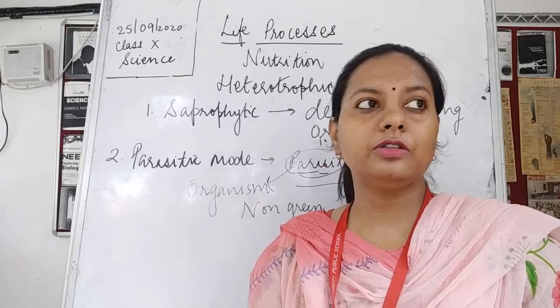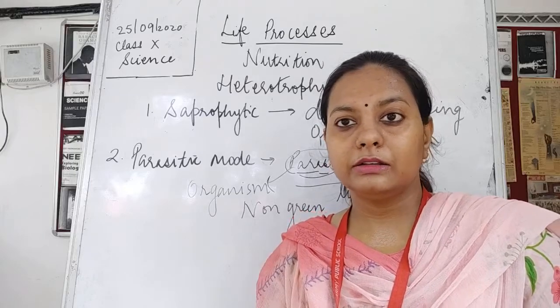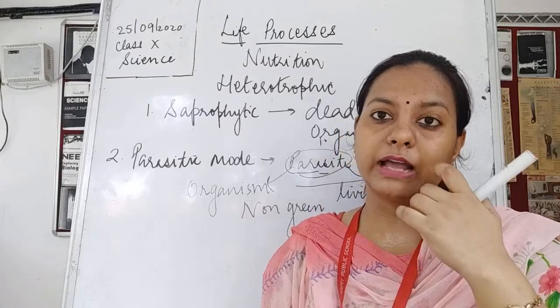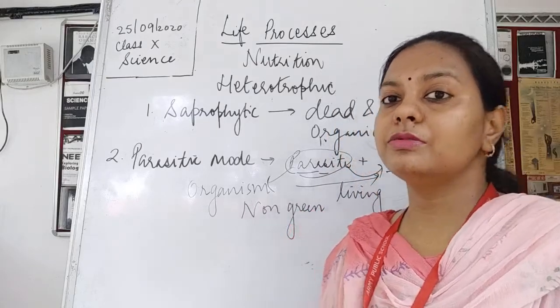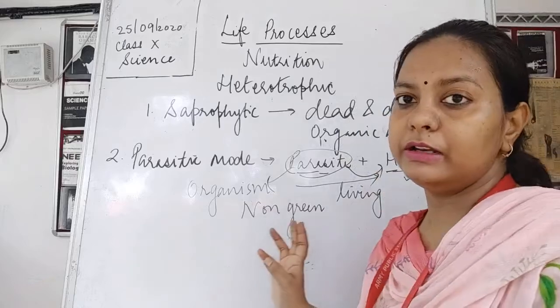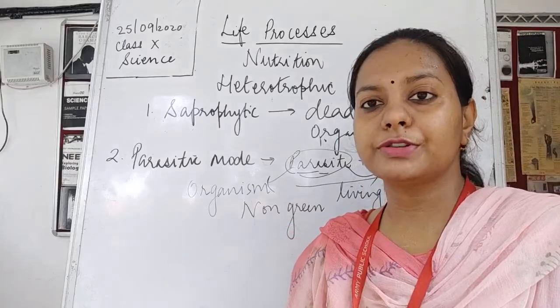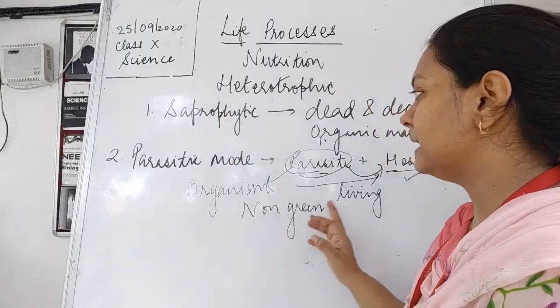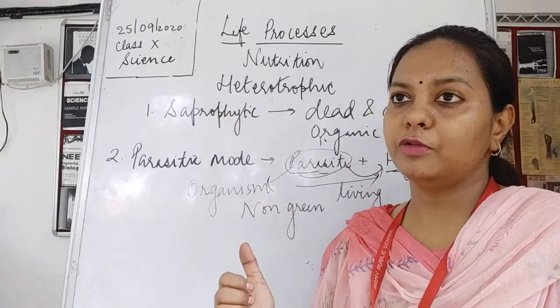Either they do not have chloroplast, or they do not have the enzymes, or there could be some other problem, because of which they are not able to gain complete nutrition on their own. So they have to be dependent upon others, and that is said to be the parasitic mode of nutrition.